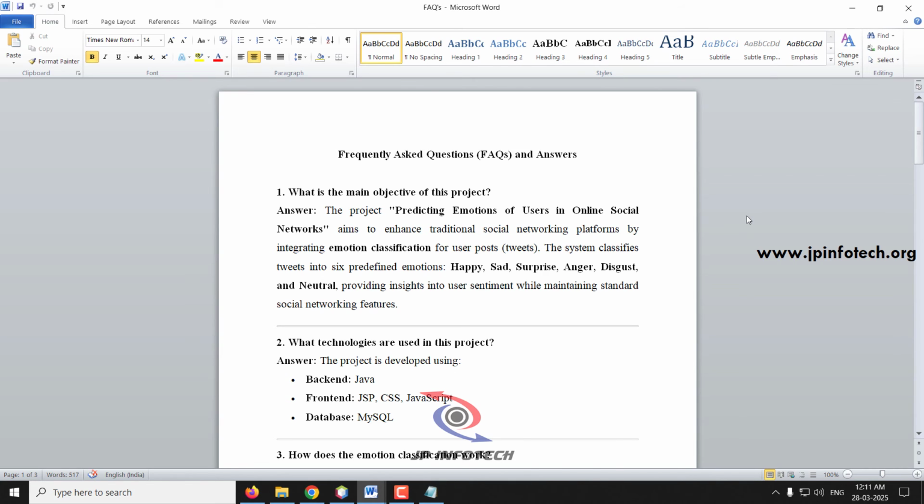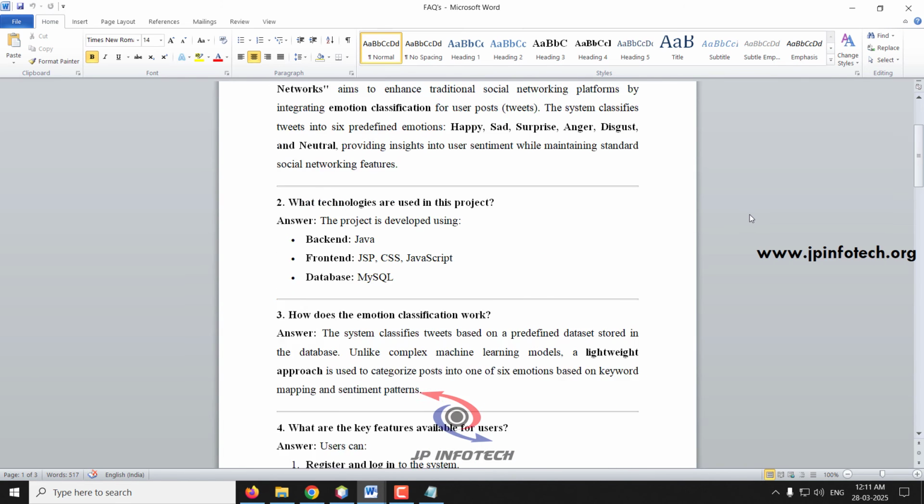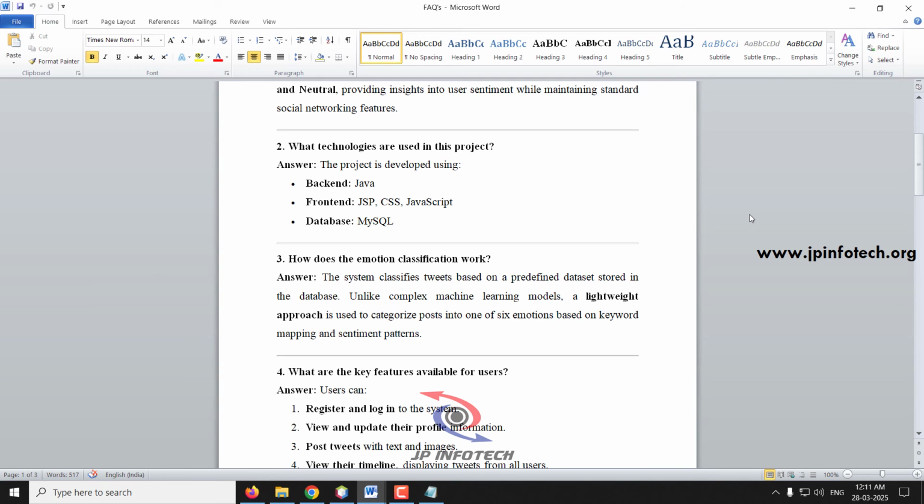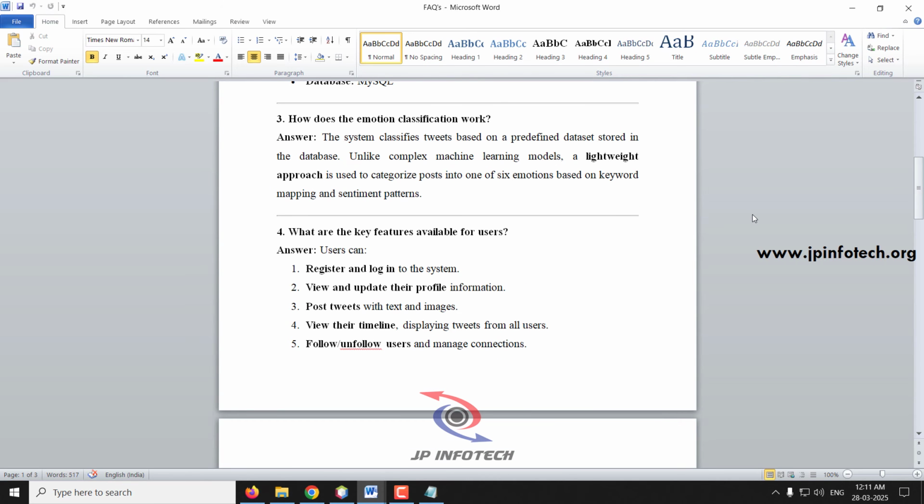What technologies are used in this project? We have used Java for the backend, JSP, CSS and JavaScript for the front end, and MySQL for the database. And how does the emotion classification work? The system classifies tweets based on the predefined dataset stored in the database. We are not going to use complex machine learning models. A lightweight approach is used to categorize the post into one of the 6 emotions based on keyword mapping and sentimental patterns.